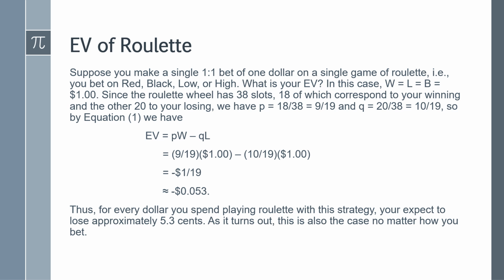So by equation 1, we have EV equals P times capital W minus Q times capital L, which is 9/19 times $1 minus 10/19 times $1, which is negative 1/19 of $1, or negative 5.3 cents approximately. This means that for every dollar you spend playing roulette with this strategy, you expect to lose approximately 5.3 cents. As it turns out, this is also the case no matter how you bet.